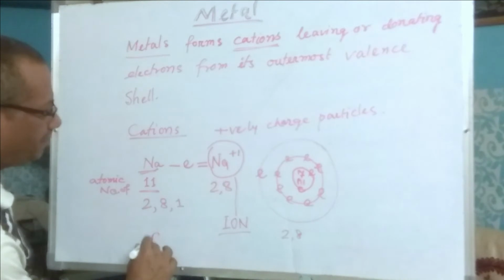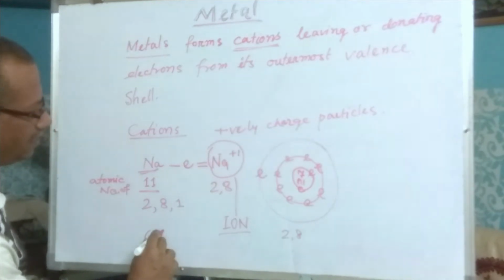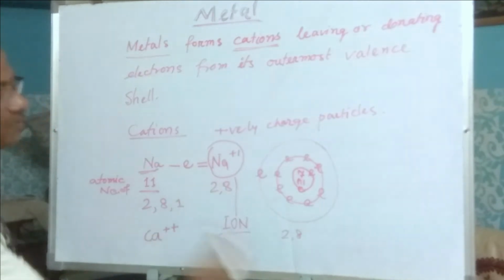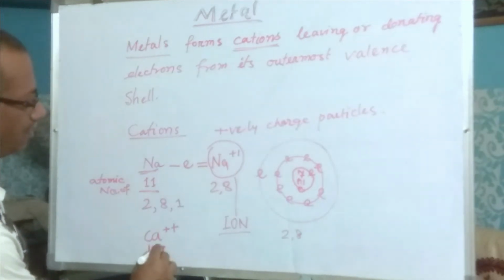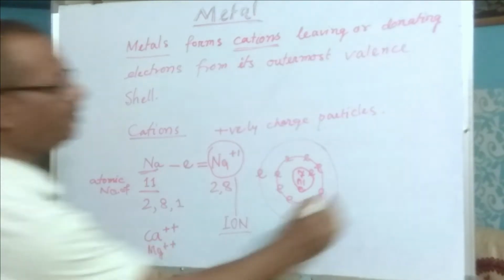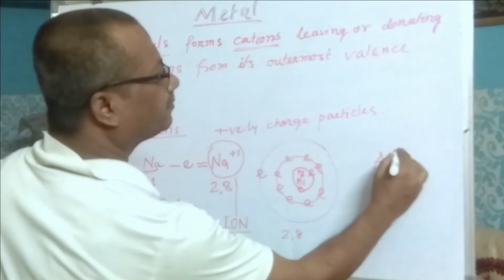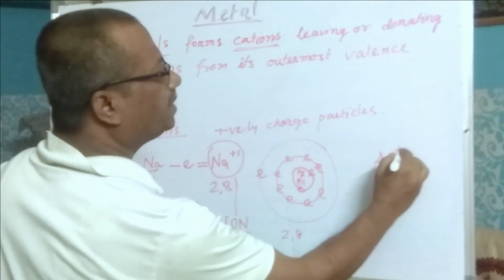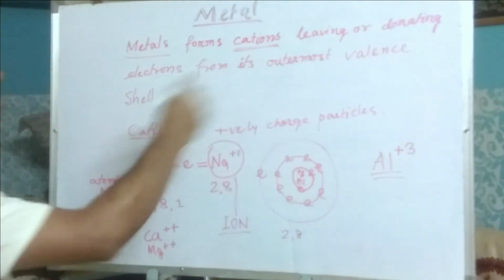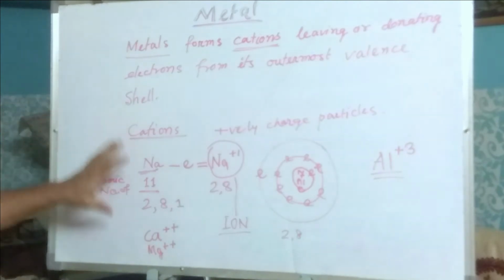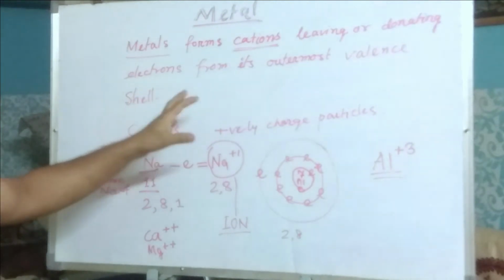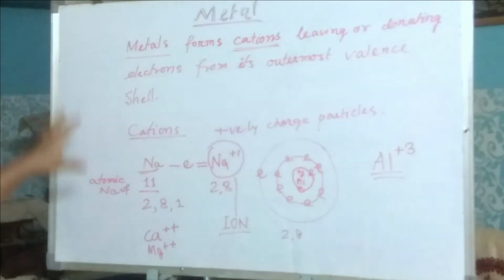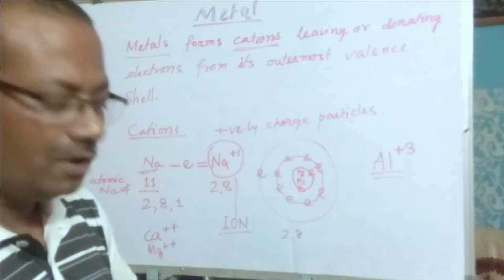Again, calcium, Ca, has double plus. That means it releases 2 electrons. Similarly, magnesium releases 2 electrons. Aluminium releases 3 electrons. That means +3. So this is how metals form cations, leaving or donating electrons from the outermost valence shell to form different compounds.